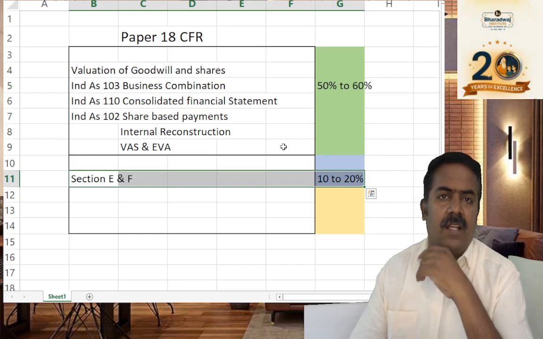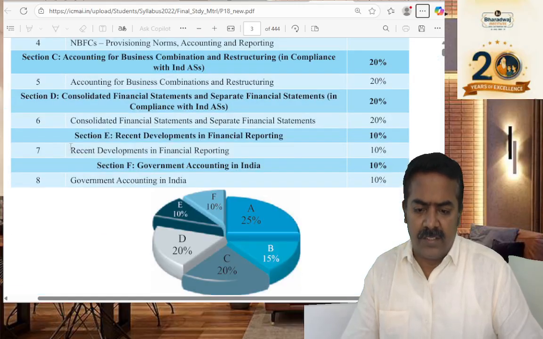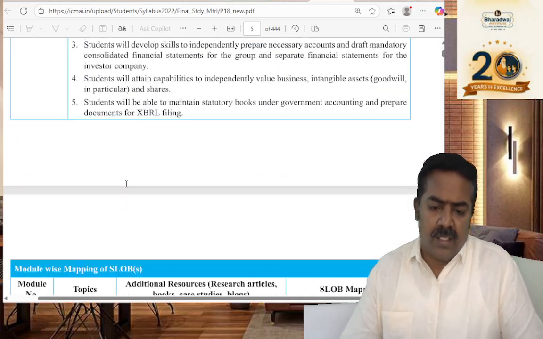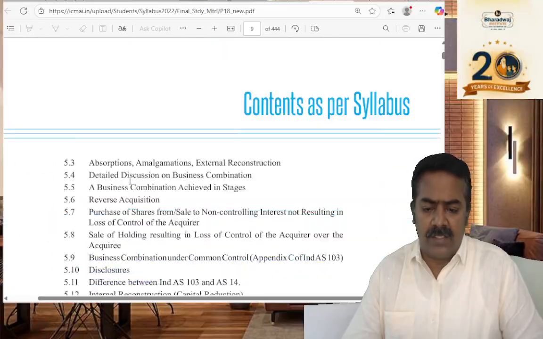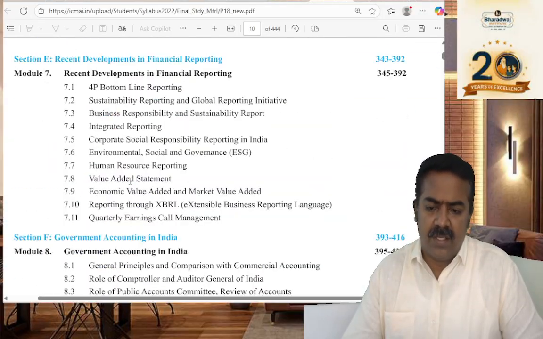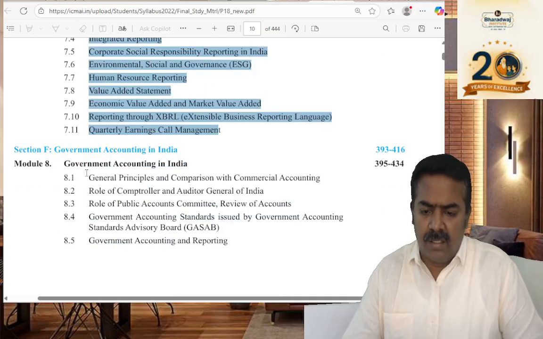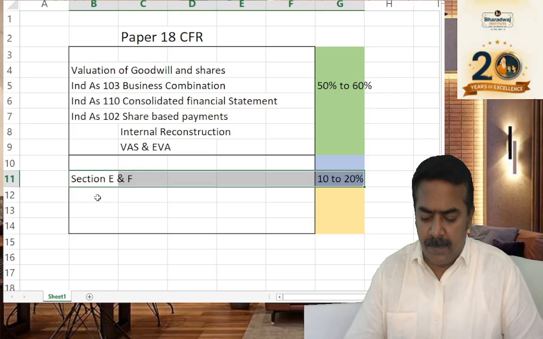Then come the theoretical aspects, sections E and F of your material. All these things, like recent developments in financial reporting and government accounting in India, are definitely tested for a minimum of 14 marks and a maximum of about 20 marks. This can be from any of the sections in section E or section F, and they test about 10 to 20%.